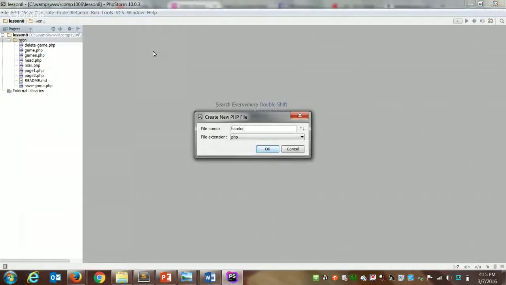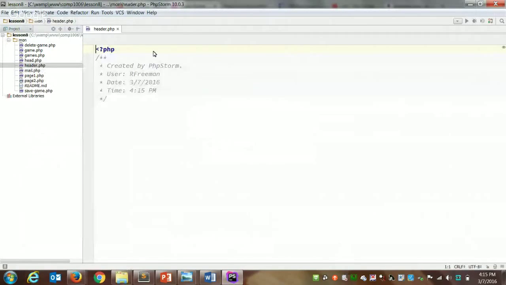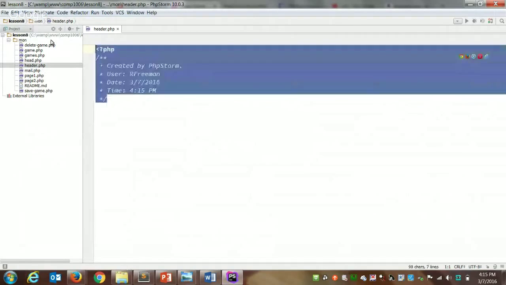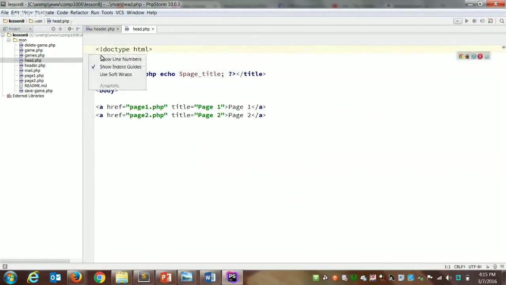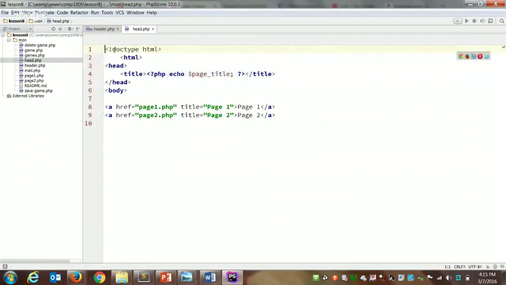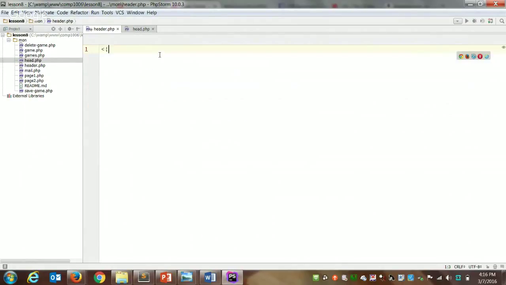We'll call it header.php. And we want to add in the HTML that's going to appear at the top of the page. Just like we had on head.php, we had our doc type all the way up to and including our body. So we're going to want the same things here. Probably should put in the language.